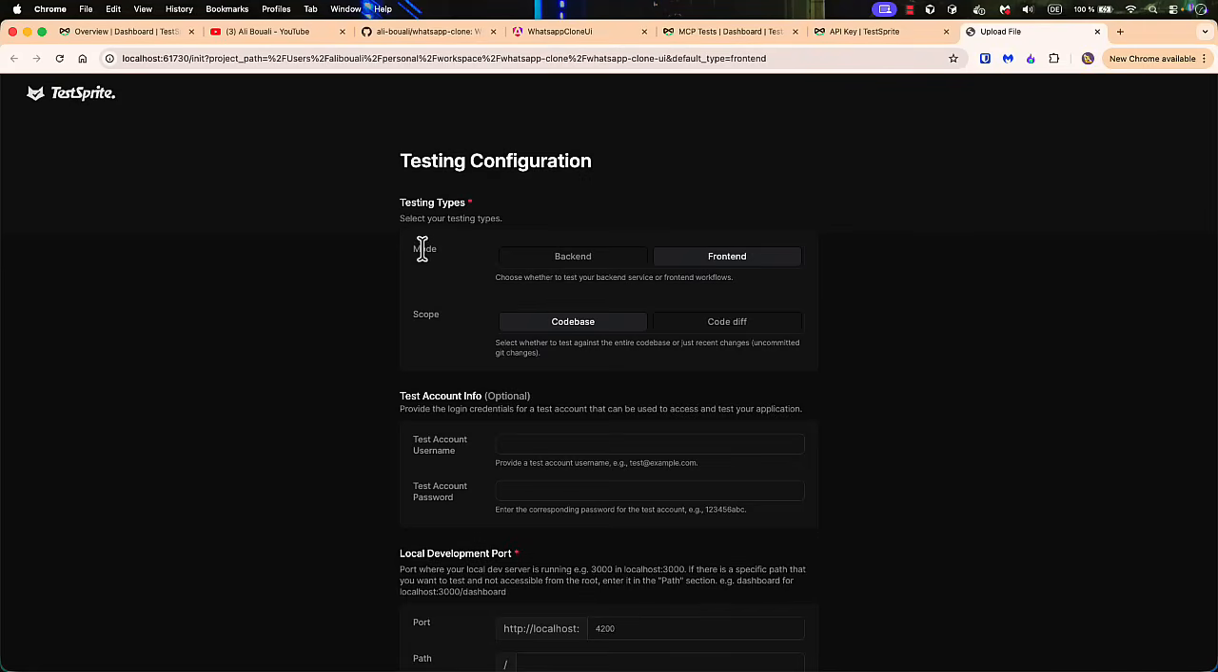So now we need to select the mode, whether we want to test the backend or front end. For our case, it's a front end. So the scope, whether we want to test the code diff, if we are working on a PR, for example, and then we want to execute tests for those changes. Or we want to work on the code base if we want to start something from scratch.